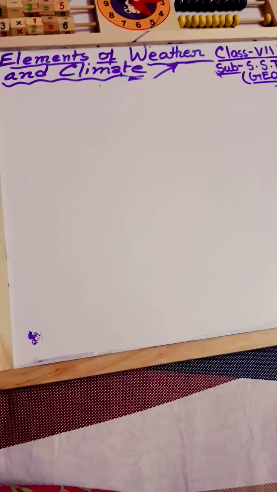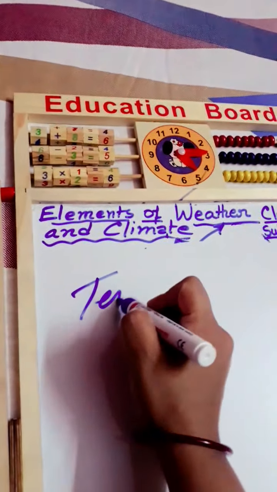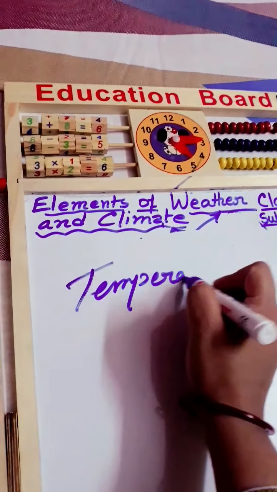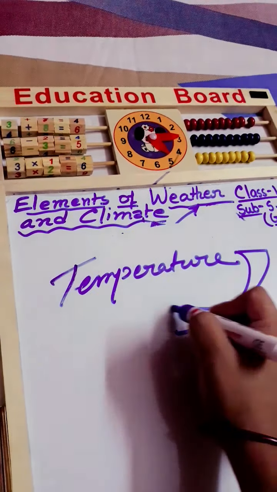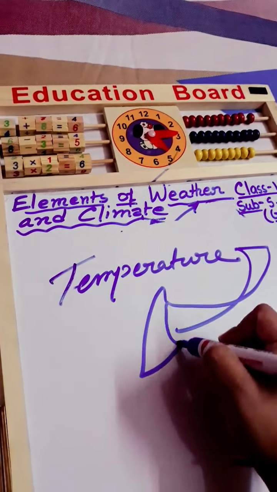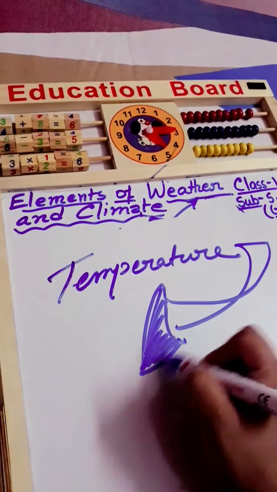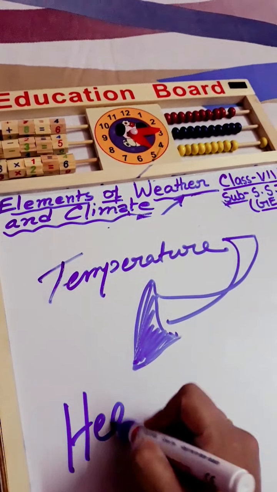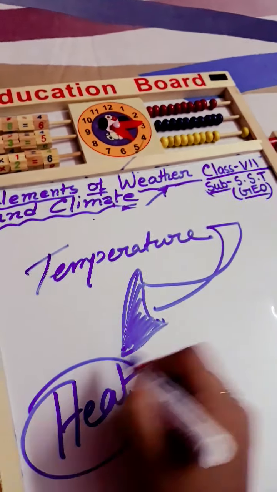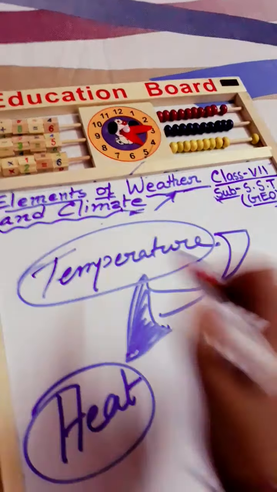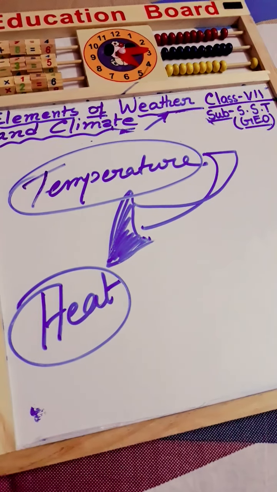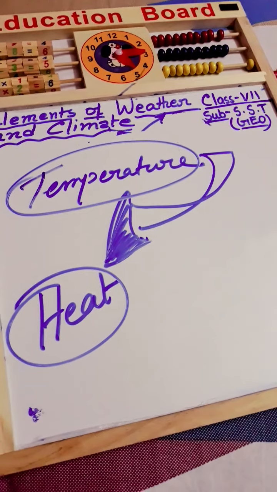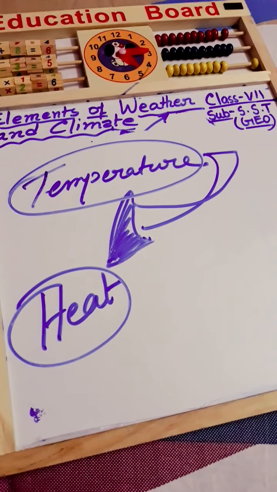So atmospheric temperature, this temperature, is also related with one term. What term? That is heat. There is a relation between heat and temperature. But heat and temperature, these two terms are not the same.